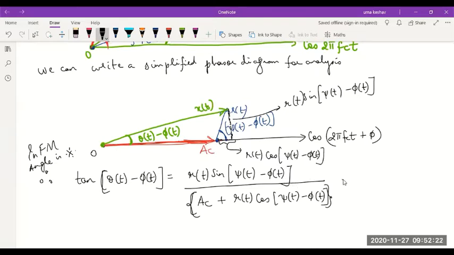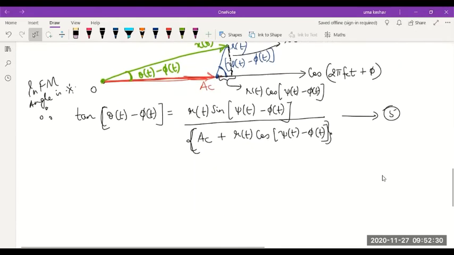Is this okay with you? What was the equation number? I think 4, the last one, right? Did you follow this? Please let me know. Please interrupt if you have any doubts. If not, I have to continue. Okay. So tan of the given angle is given by opposite side by adjacent side. You get this.